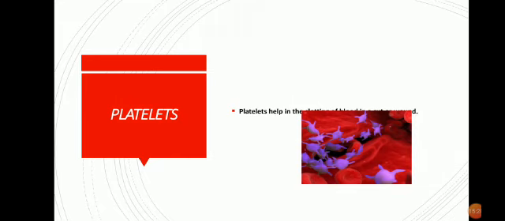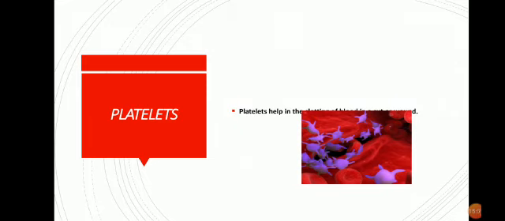Now there is a disease called dengue, isn't it? I hope all of you have heard this term, dengue. It is caused by a pathogen which is carried by the mosquito. What happens in dengue? The platelet count reduces. So if the platelet count goes too low and the person has any kind of internal injury, there is too much blood loss, which leads to the death of a person.